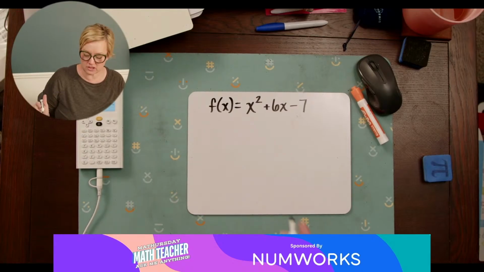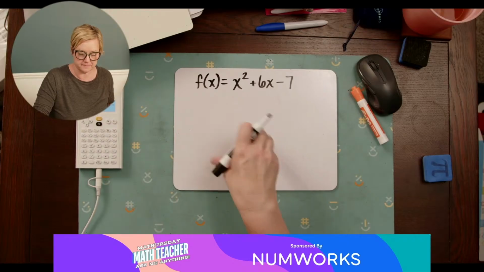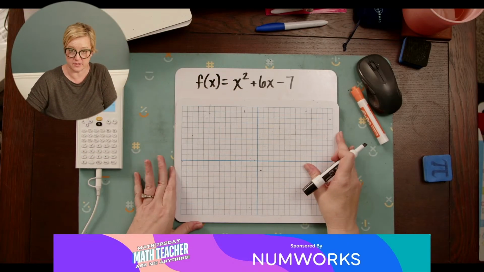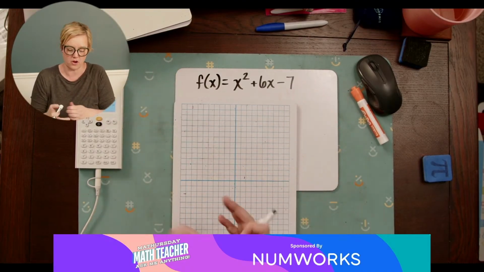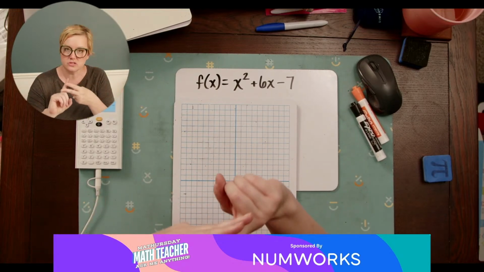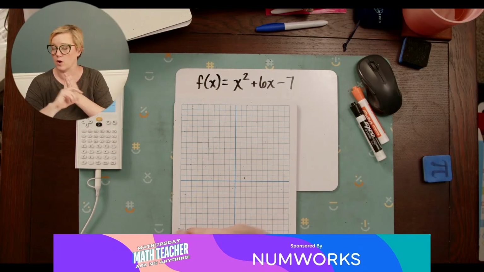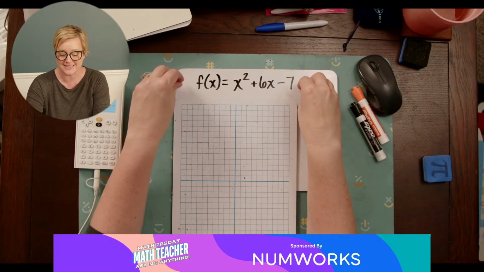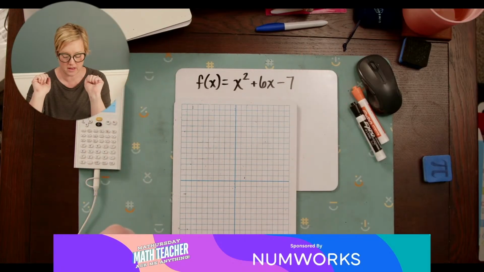So we will talk about all of these things. When you've got this quadratic, the way that a quadratic looks on a graph is a parabola. So we're going to take this quadratic and we are going to graph it. We are going to solve it. We are going to factor it. We are going to do the quadratic formula. We can do completing the square. We can do everything with this same quadratic. Okay. So buckle up. Let's get into it.